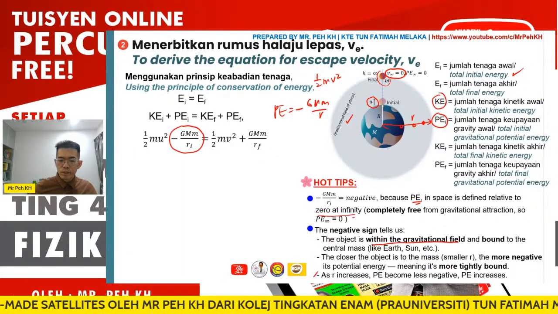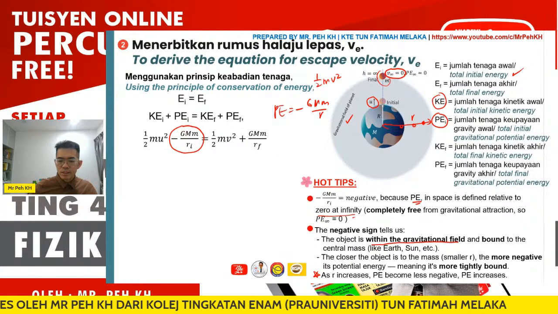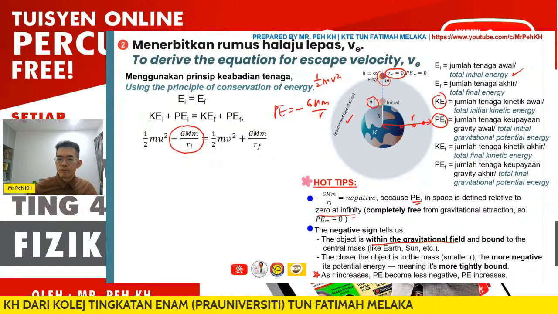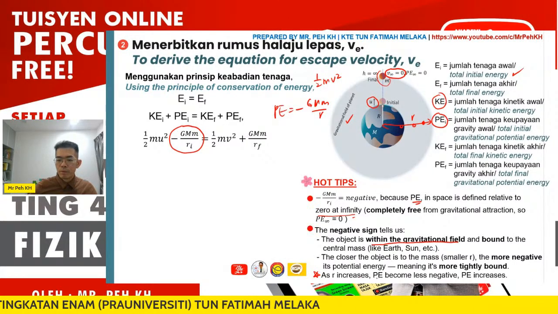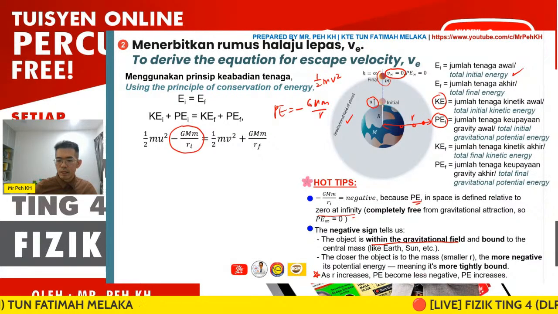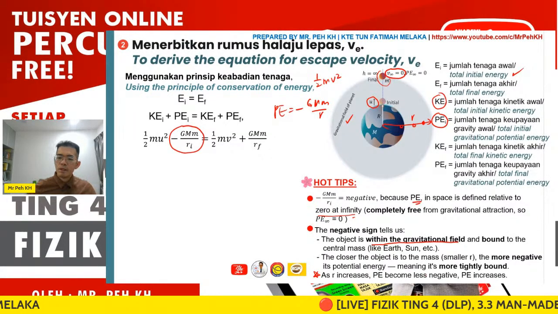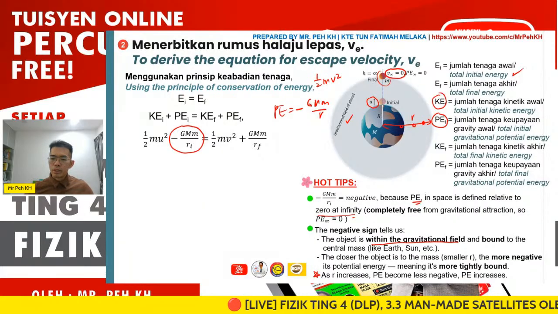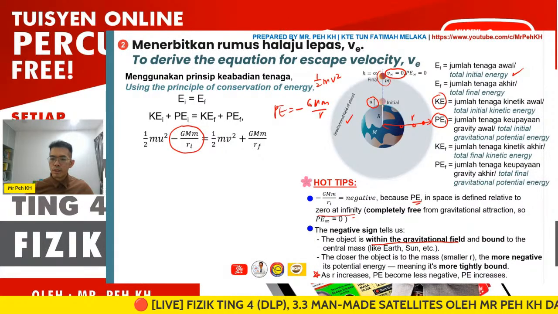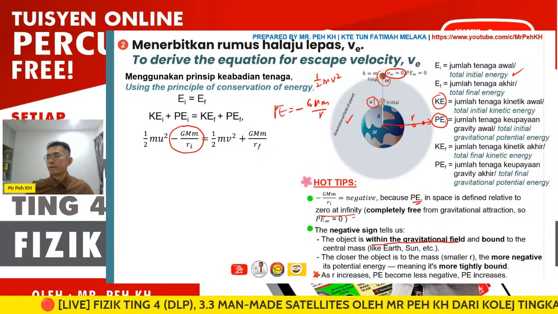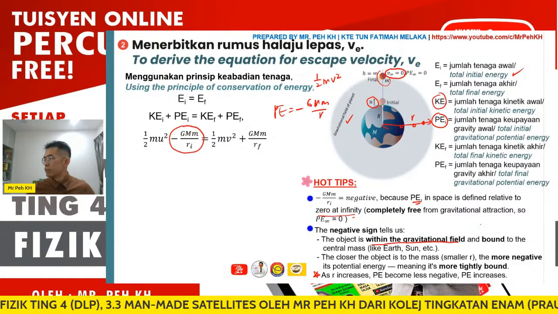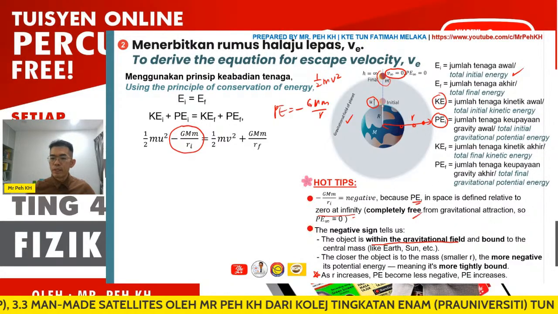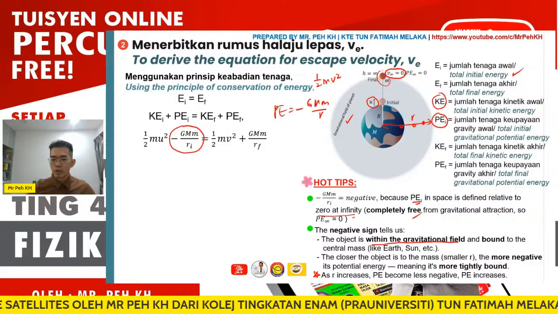So we can conclude that as r increases, the object moves further from the Earth, and the gravitational potential energy becomes less negative. So the gravitational potential energy increases, but it will be zero when it reaches infinity, where it is completely free from the gravitational attraction.